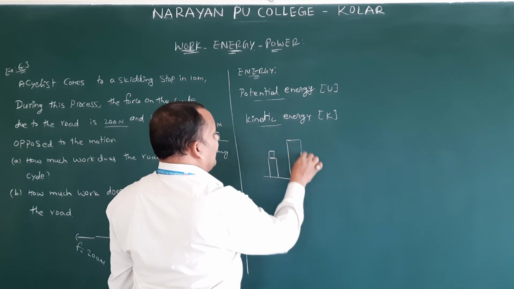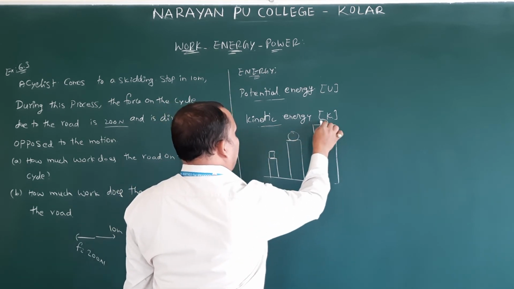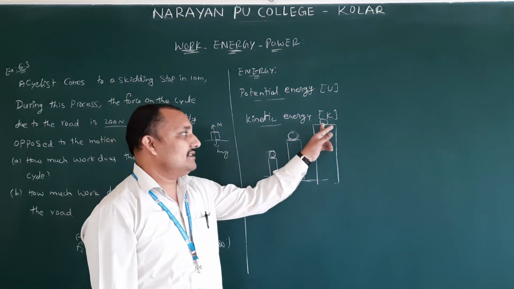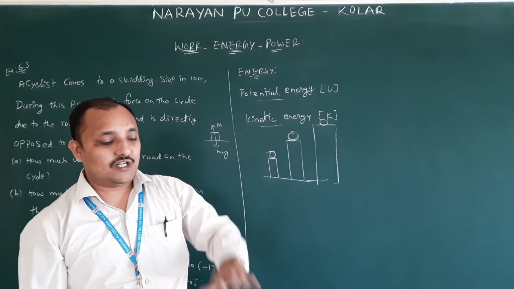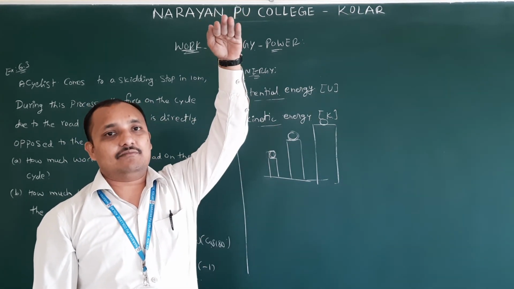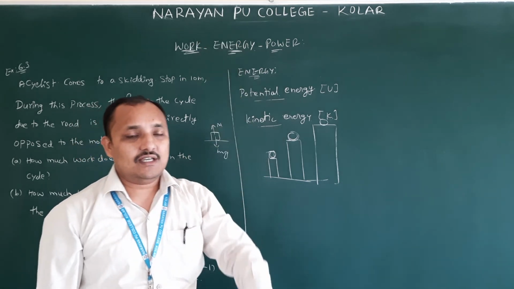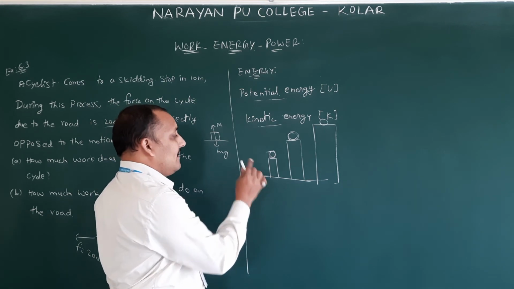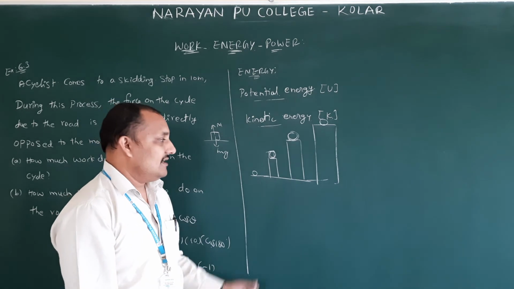Which has more potential energy? The one with more height. We have taken two objects, one on the ground and one on the ceiling. The one on the ceiling will have more potential energy compared to the one on the ground. When an object is on the ground, the potential energy is going to be 0, according to the equation we will see later.